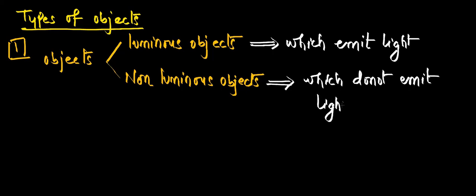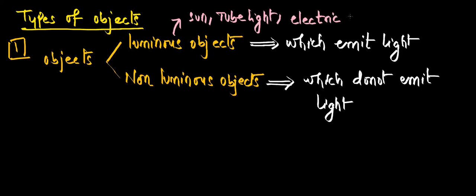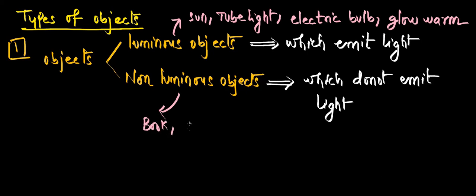So can you tell me some examples of luminous objects? Sun. Yeah, you can take sun, you can take tube light, you can take electric bulb. Ma'am, there is one insect, glow worm. Yes, glow worm. So all these are examples of luminous objects. Then what about non-luminous objects? Can you tell me examples? Ma'am, like book, chair. Yeah, very good. You can take book, you can take table. Now I can take my pen, etc. Which do not emit the light. So this is one kind of classification of objects.